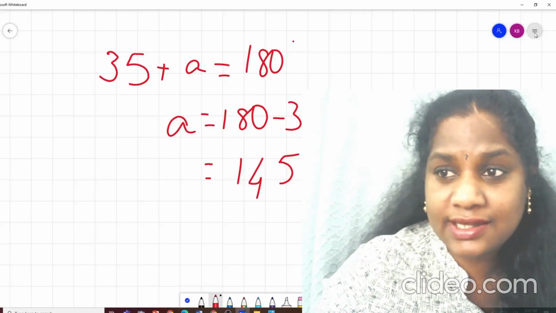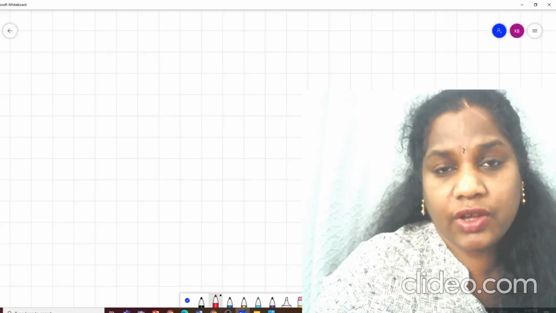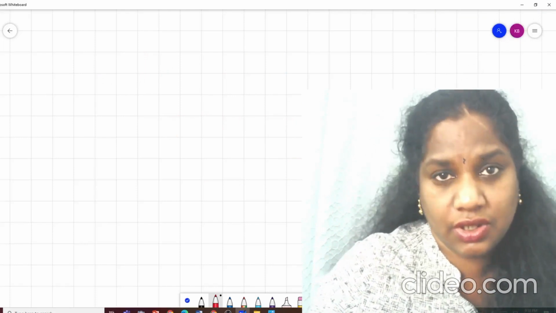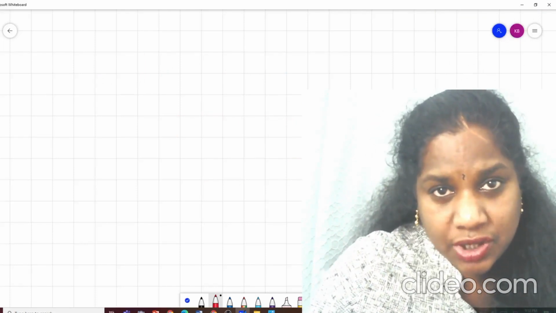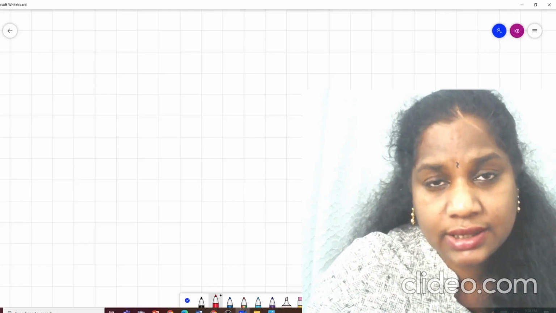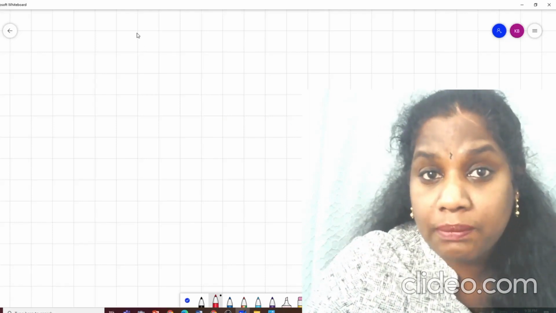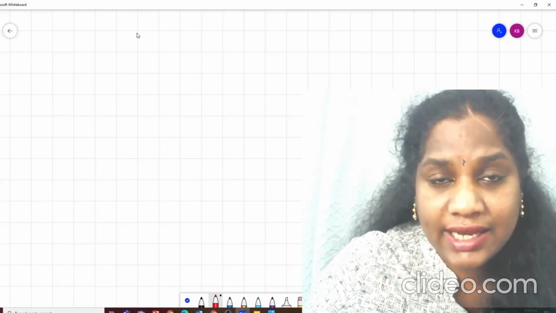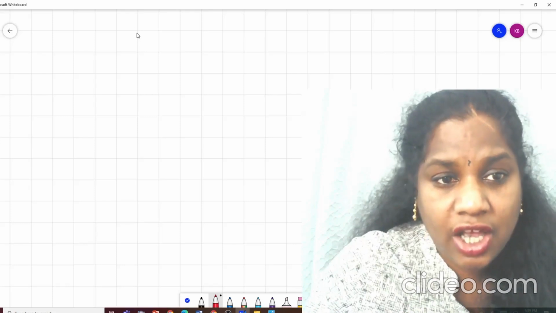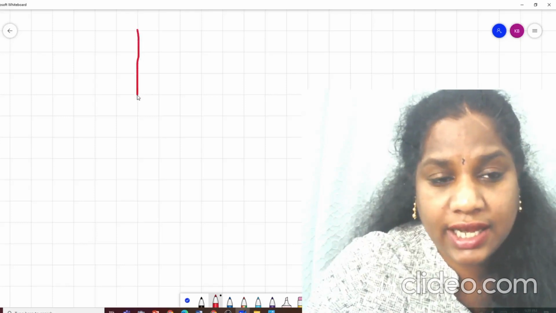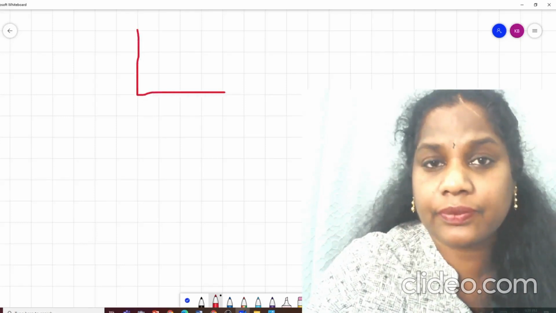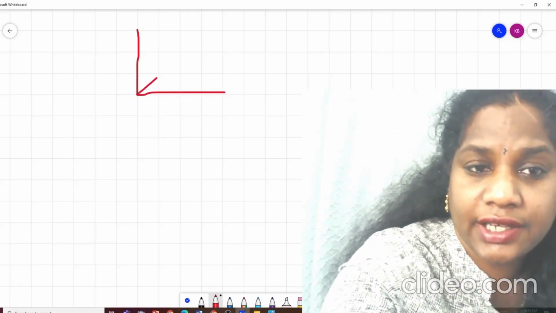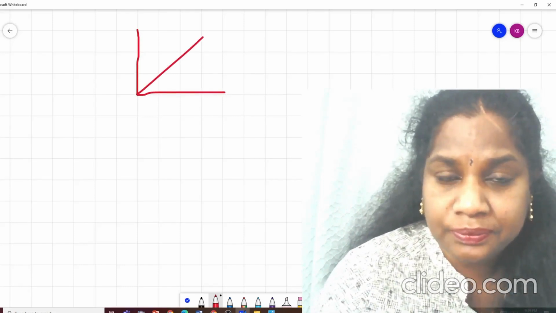Don't get stuck in supplementary. The same way you have complementary also. Supplementary is for straight angle. The same way complementary is for right angles. So if you have a right angle like this, again I can divide it into two parts, correct?